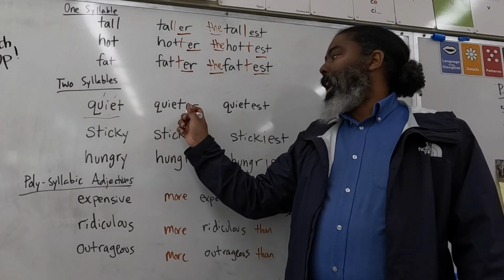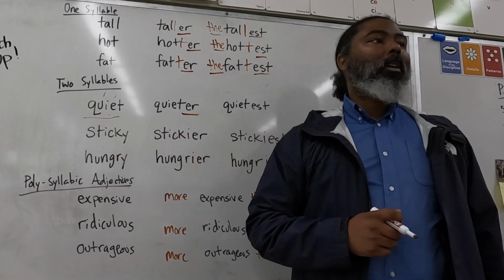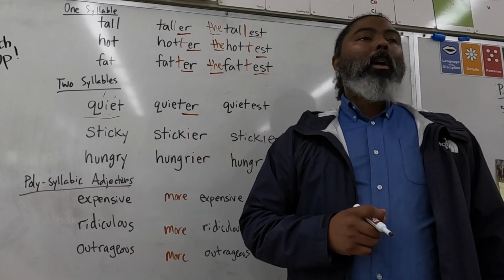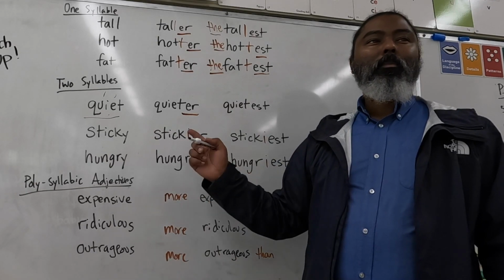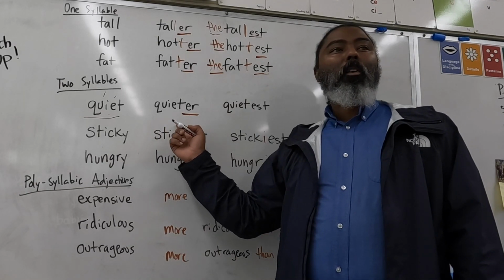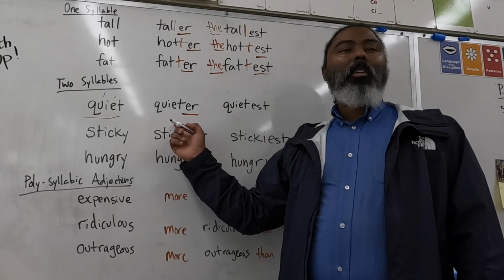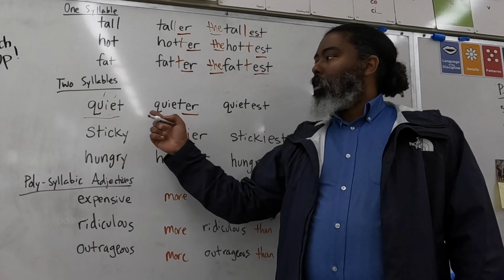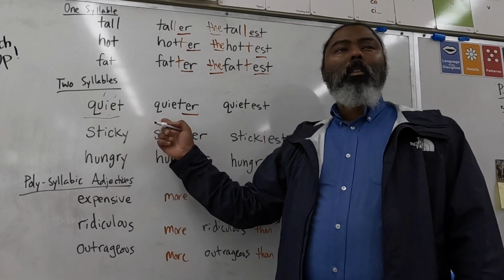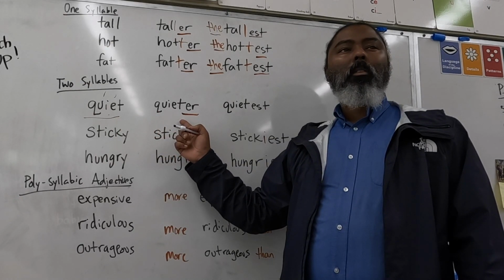All right, so we simply add ER to quiet to create the comparative. What is the comparative? Pierre? Carlos? What is the comparative? This is quiet. The comparative is?